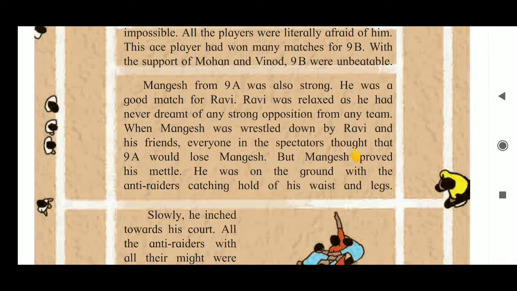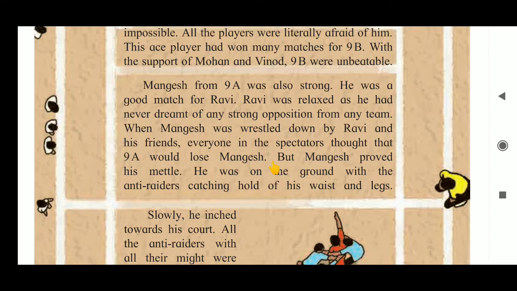Everyone in the spectator audience thought that 9A would lose Mangesh. As all knew that Ravi was a very strong player, they thought that Mangesh was held by Ravi. That's why it is impossible for Mangesh to come back to his home.